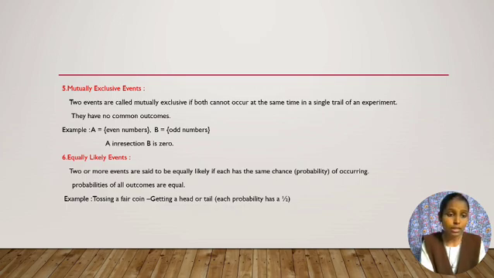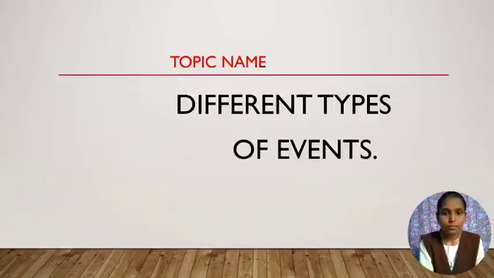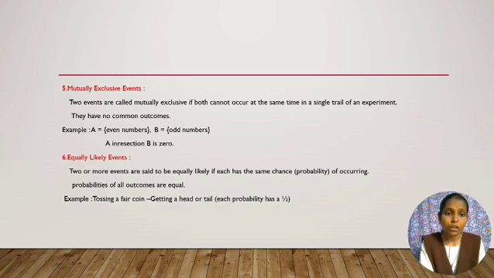Example, let event A equal even numbers and event B equal odd numbers. A intersection B is 0. That means even numbers contain no odd numbers and odd numbers contain no even numbers. They have no common elements. In that situation the events are said to be mutually exclusive events.